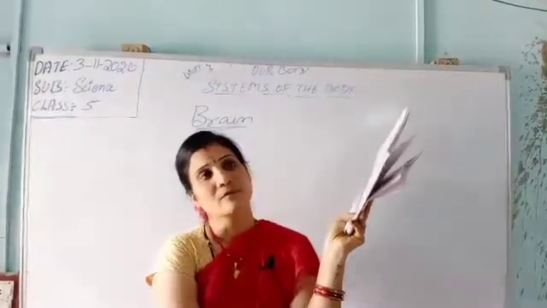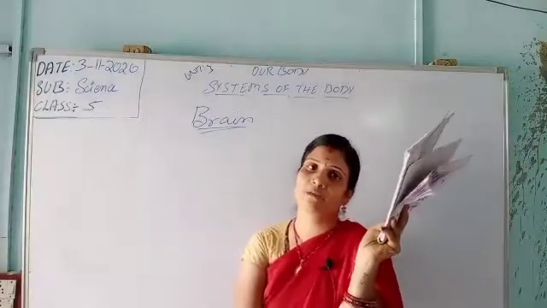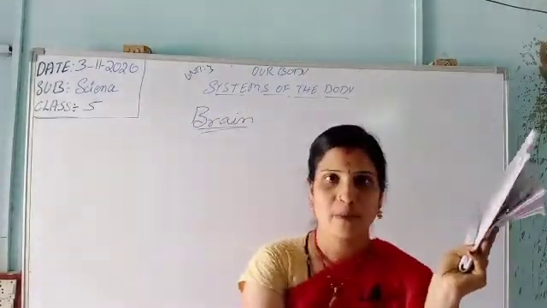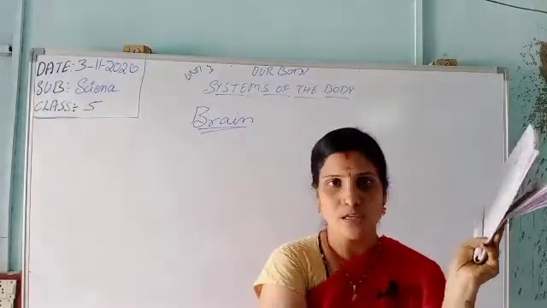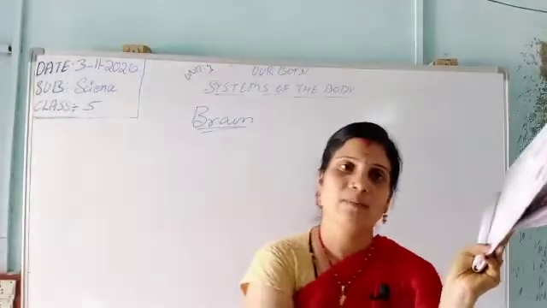So the brain, see one thing. Now I am telling this lesson to you. How am I telling? With the help of my intelligence and my brain only. First I prepared myself. I have read. I studied. My teachers told me only what I read. Now I am telling you only.